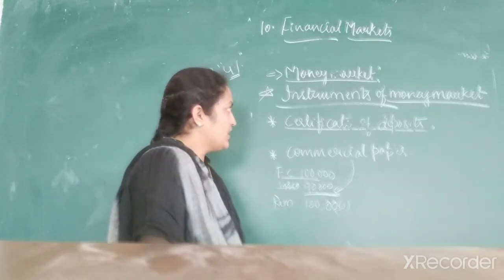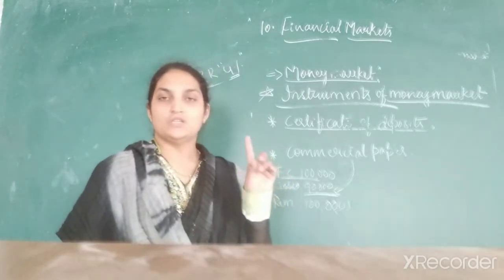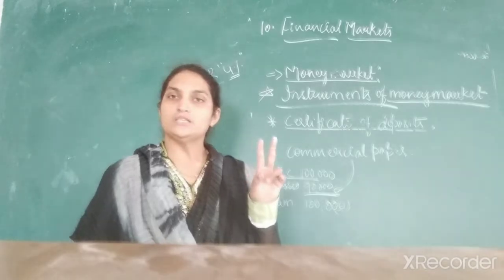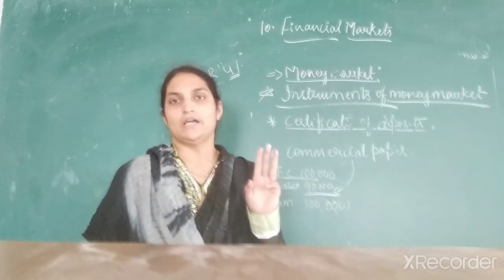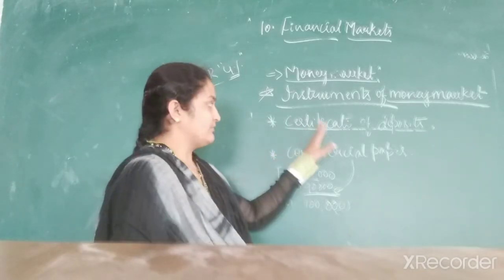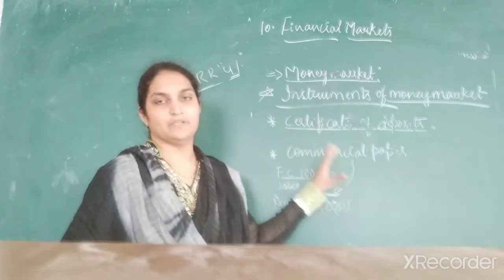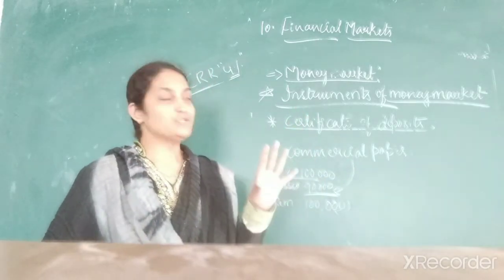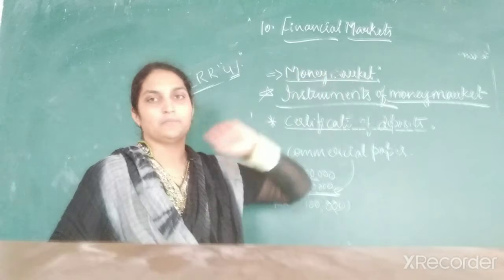Okay, that is what instruments of money market. One is call money market, another one is treasury bill, and the next ones are commercial bills, certificate of deposit, and commercial paper. These are the 5 instruments that are traded in the money market.